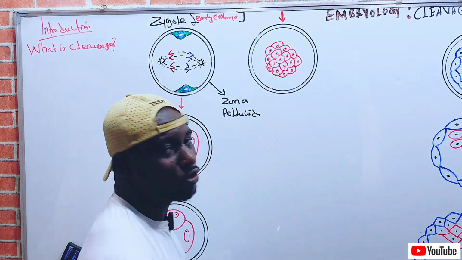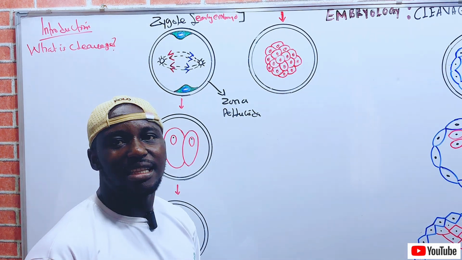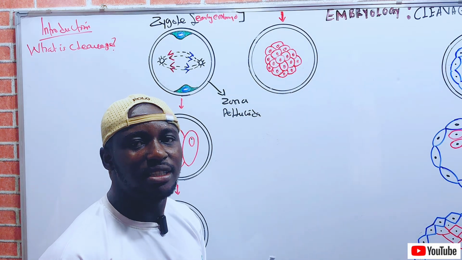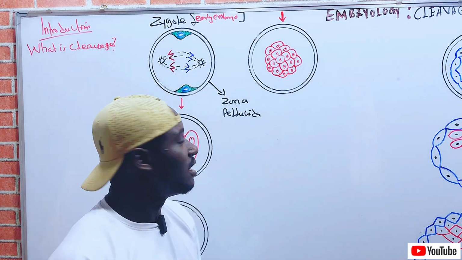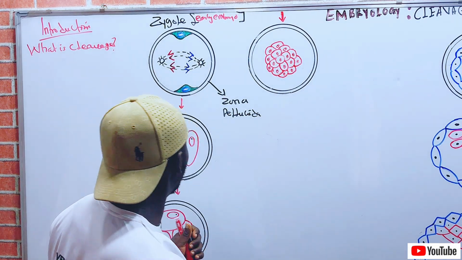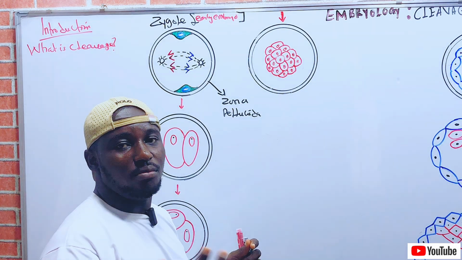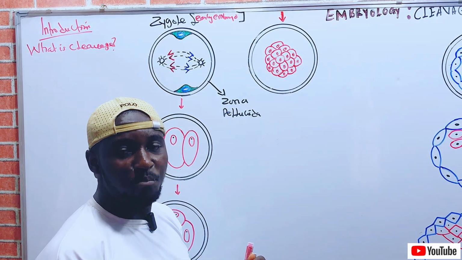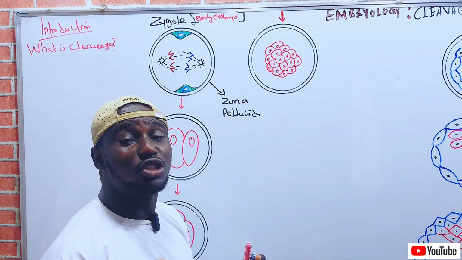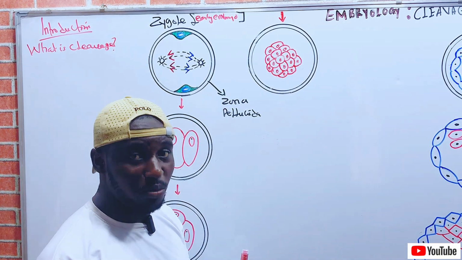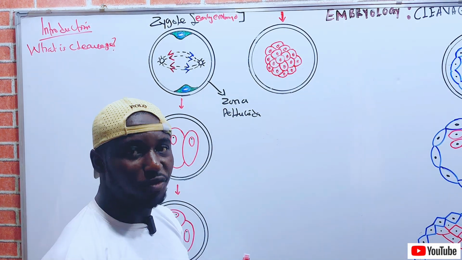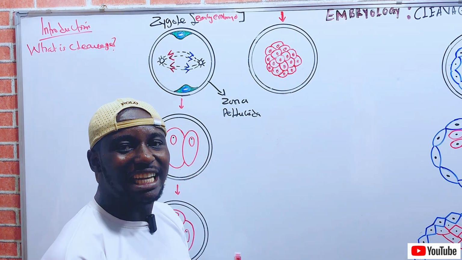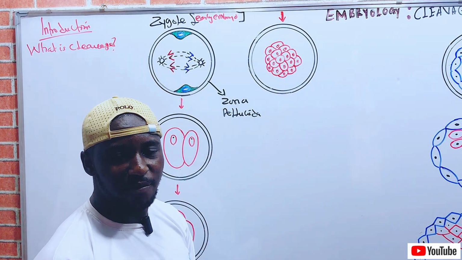Cleavage. Now you have to understand again that as the cleavage is going on, there is always a decrease in the size of each of the cells, because those cells that undergo cleavage, which are the blastomeres, as the cleavage is going on through different cell stages, there is always a decrease in their size.